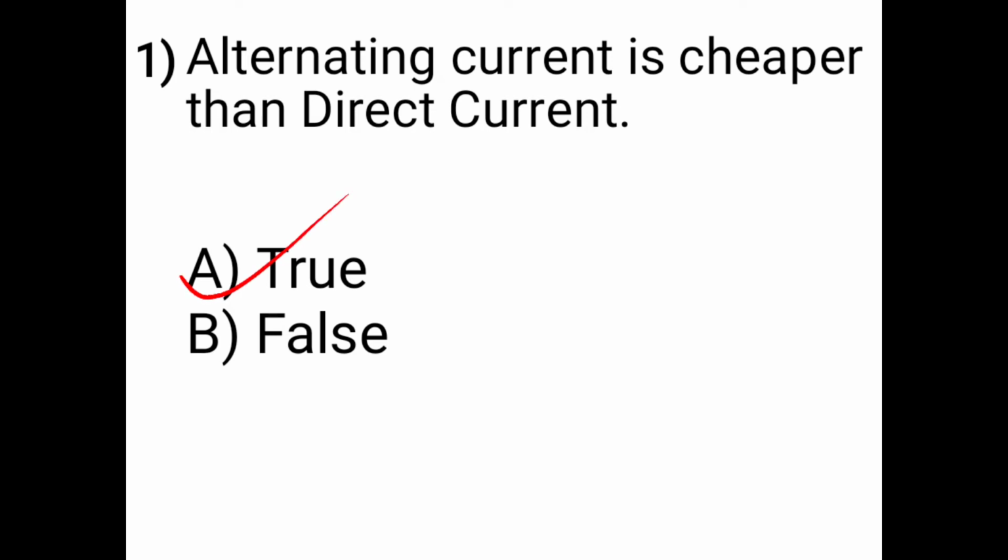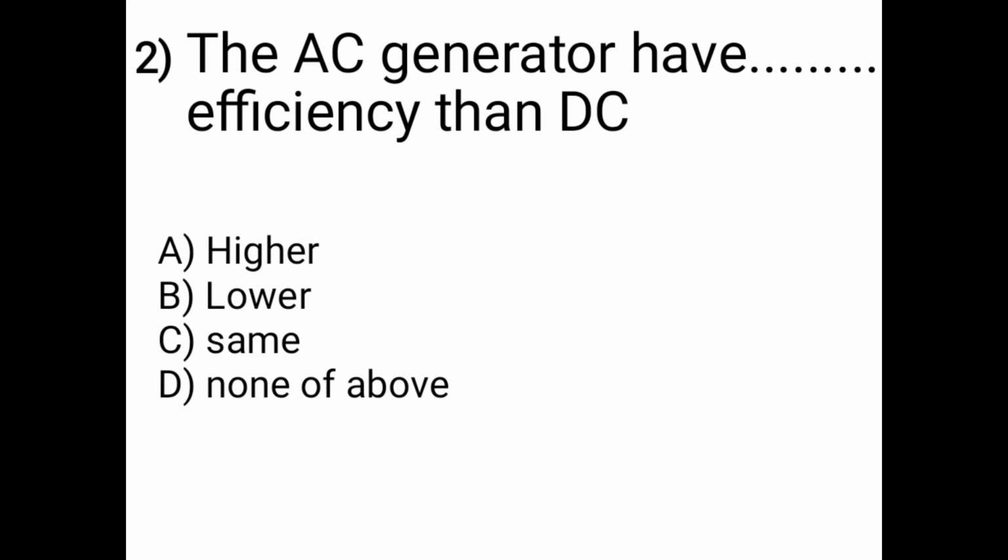Then the next question is, the AC generator has dot dot efficiency than DC. So the AC generator has higher efficiency, lower efficiency, or the same efficiency as DC? The AC generator has higher efficiency than DC. It is also an advantage of alternating current. So our answer is option A, higher.